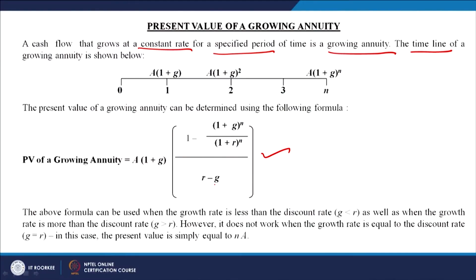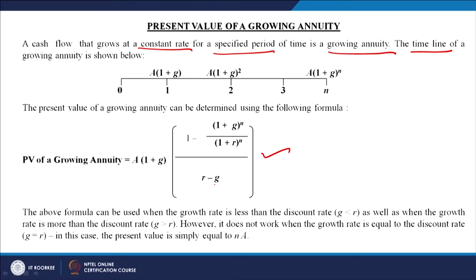So, it means your overall value, finally the discounted value of that annuity, goes up, it increases. But here a point of caution is given to us. Let us read what is given here. The above formula can be used when the growth rate is less than the discount rate. There are two important things: R is the discount rate, G is the growth rate, right.